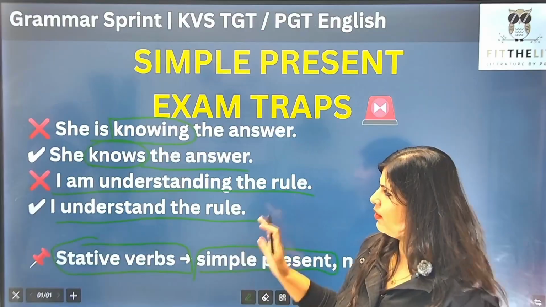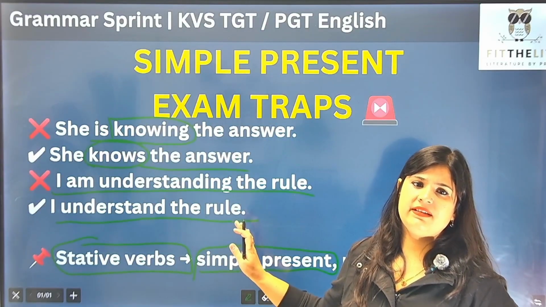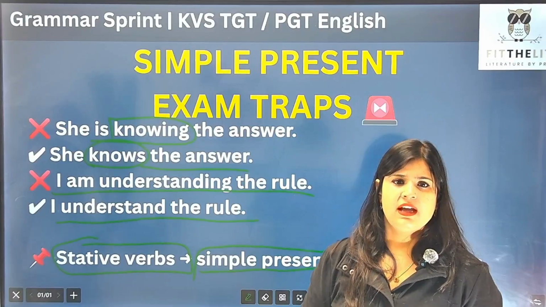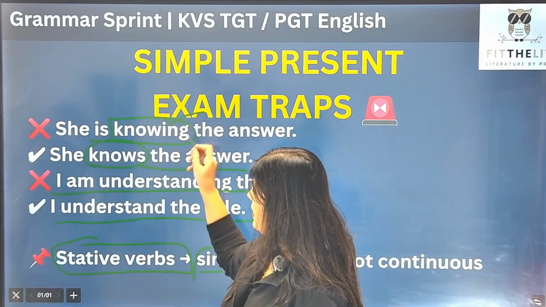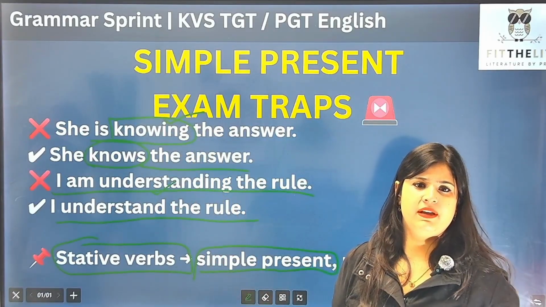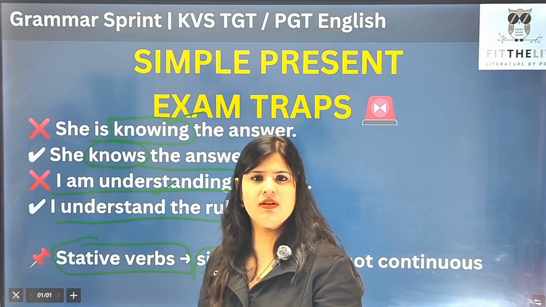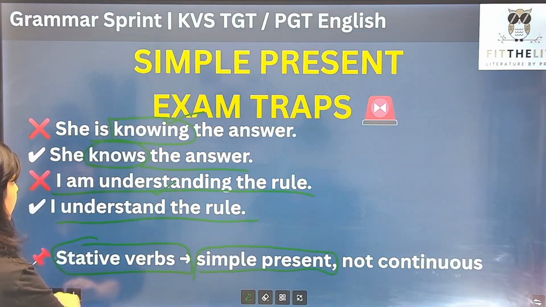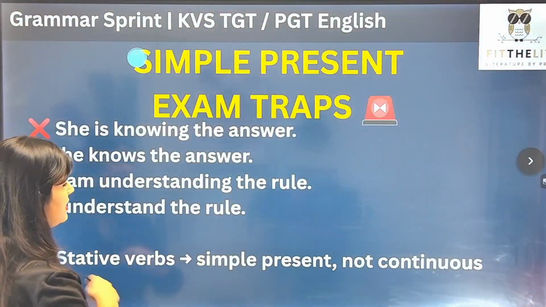Again, so what do we need to remember? That stative verbs never use their ing forms. ऐसा ये जो ing यहाँ पे है या फिर ये है, ये गलत फॉर्म है. तो हम लोग इस पर्टिकुलर वर्ब्स के लिए क्या यूज करते हैं? सिंपल प्रेजेंट टेंस. Now let me explain what are stative verbs.